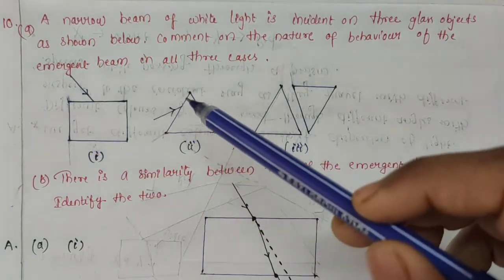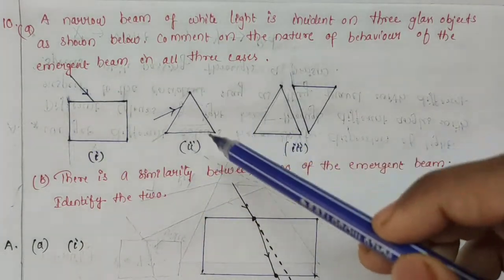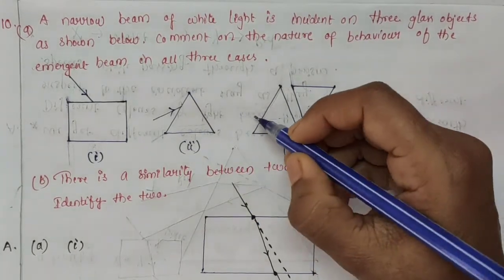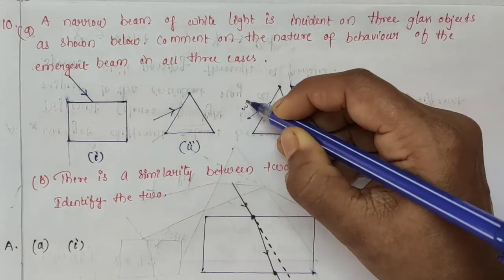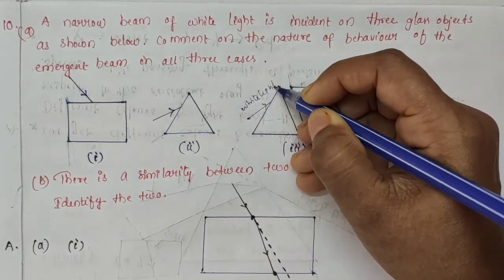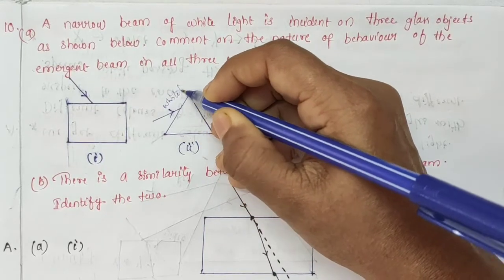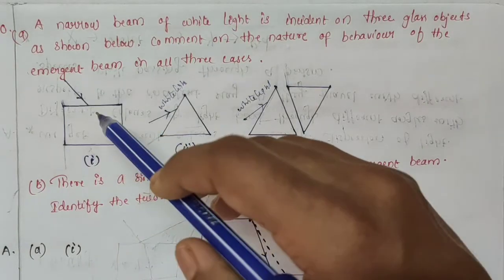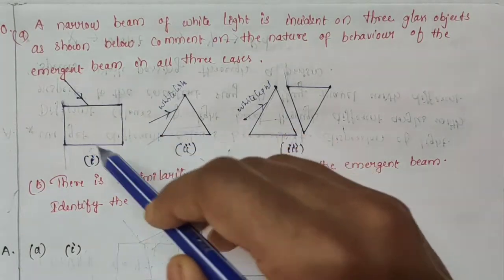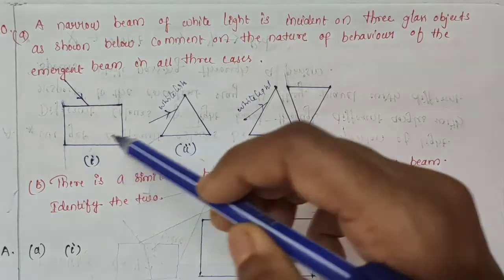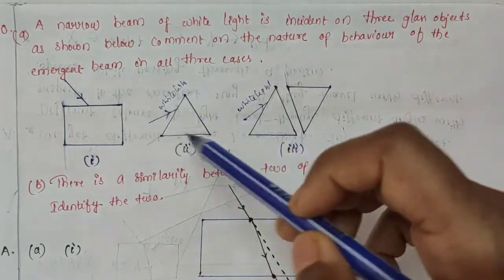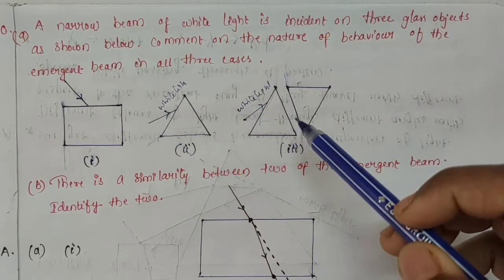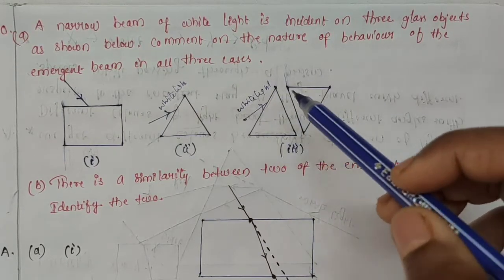And here we have a ray of light which is passing through a glass prism. Okay, we are considering white light. This is also white light, and this is also white light. So here we have a ray of light which is passing through a glass slab, and here we have a white light which is passing through a triangular glass prism, and here we have two identical inverted triangular glass prisms.